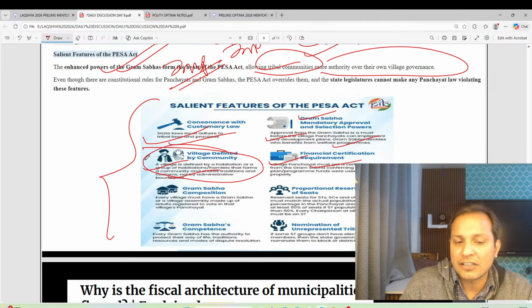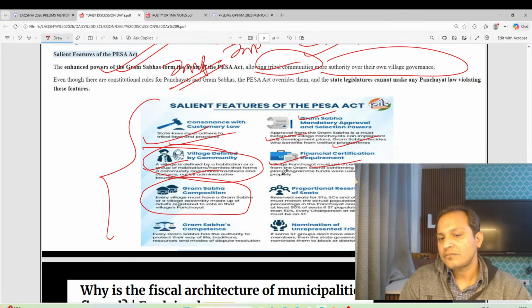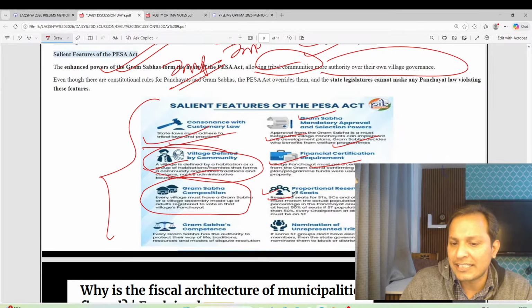Okay, definition of village. Then Gram Sabha composition. Every village must have a Gram Sabha, which is composed of the adults registered to vote in that village panchayats. Then reservation is also provided. You can see here, reserved seats for SC, ST and others must match the actual population in the panchayat. STs get at least 50% of the seats if the ST population is around 50%.